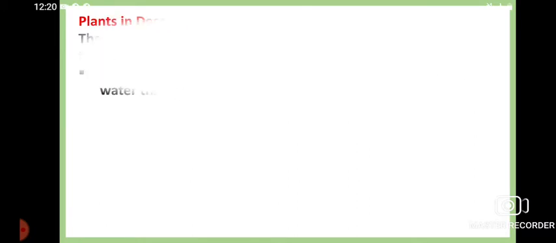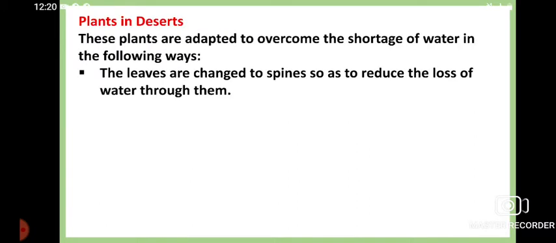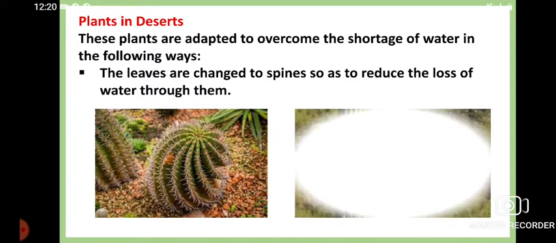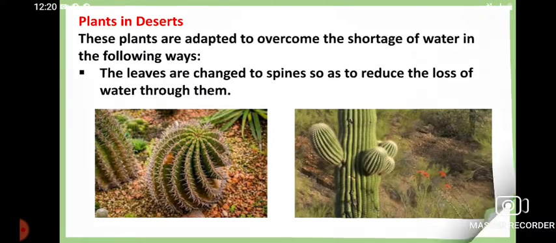Now these plants have adapted to overcome the shortage of water in the following ways. The shortage of water has to be overcome, so how can it be overcome? First of all, leaves are changed into spines. Why are they changed into spines? To reduce the loss of water.